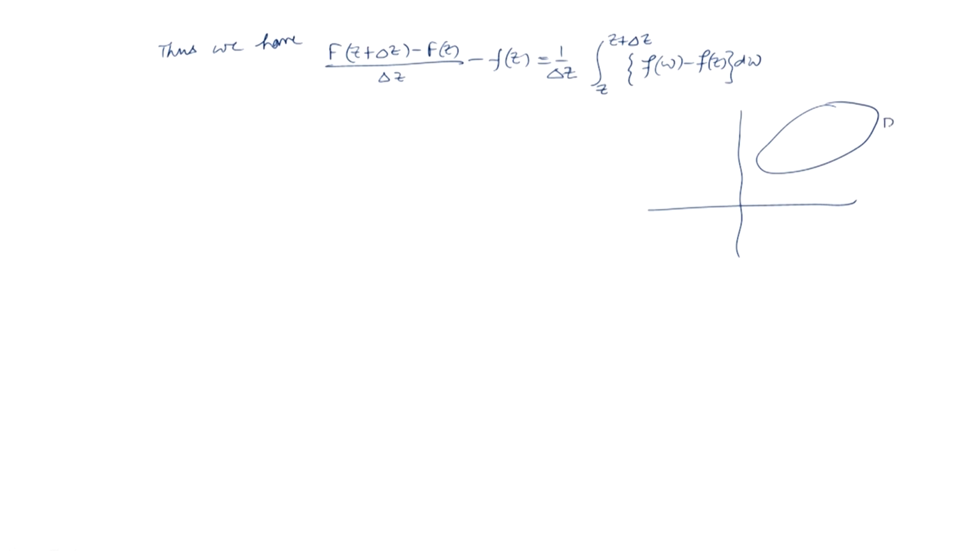Now, this is my domain. Here is z naught, here is z, and here is z plus delta z.